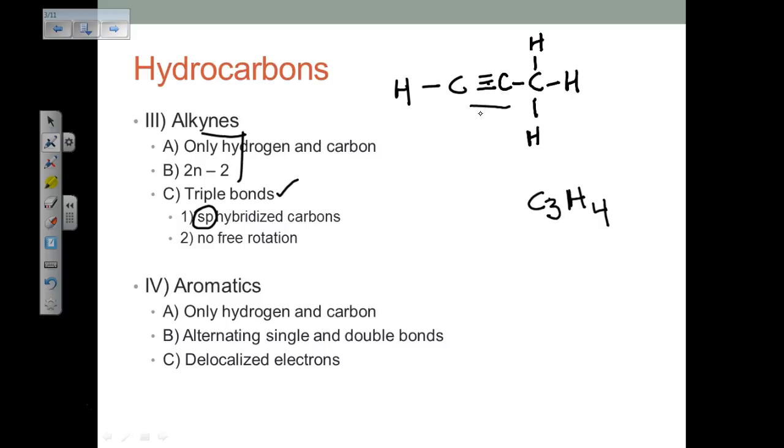Now, the last type of hydrocarbon that we're going to talk about here is aromatic hydrocarbons. Aromatic hydrocarbons are kind of interesting, and this is the most common one. They're usually a cyclic hydrocarbon, and they alternate between double and single bonds.